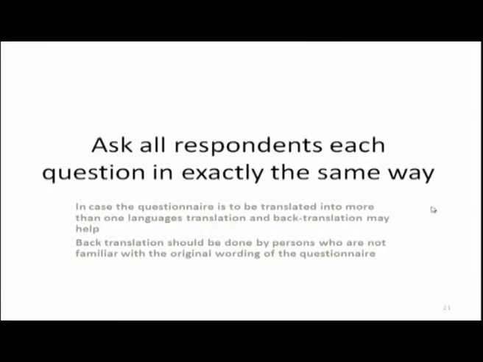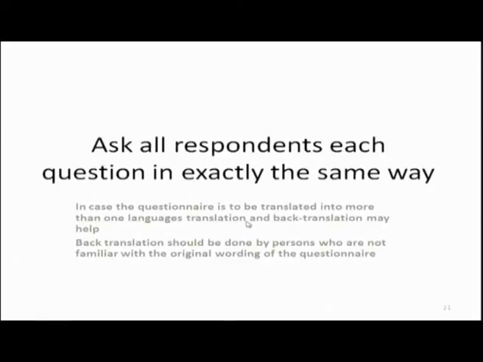Ask all respondents each question in exactly the same way. Do not interpret, do not use different words, do not try to interpret the question. Actually, enough care has to be exercised in forming the questionnaire, so that you do not require any interpretation of the questions in the field, that the questions should be such that they can be easily understood by your respondents.